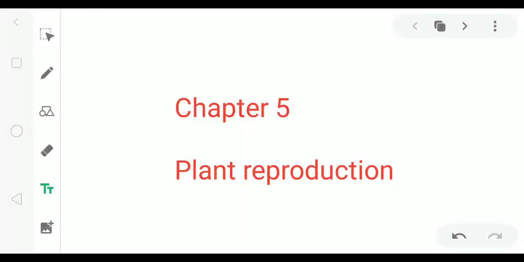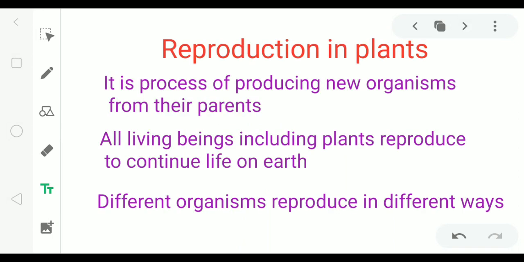Dear students, today we will do chapter 5, reproduction. Reproduction in plants. What is the definition of reproduction? It is the process of producing new organisms from their parents.